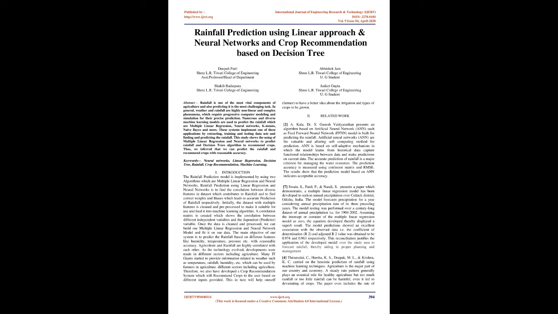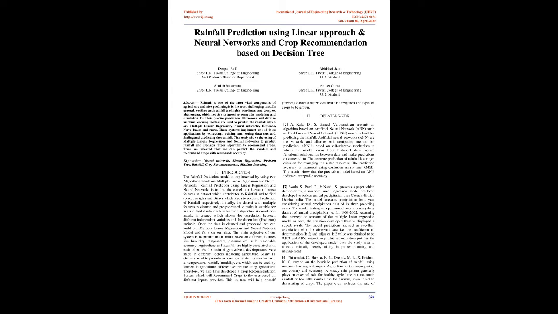ANN is based on a self-adaptive mechanism in which the model learns from historical data, captures functional relationships between data and makes predictions in current data. The accurate prediction of rainfall is a major criterion for managing the water resources. The prediction accuracy is measured using confusion matrix and RMSE. The results show that the prediction model based on ANN indicates acceptable accuracy.